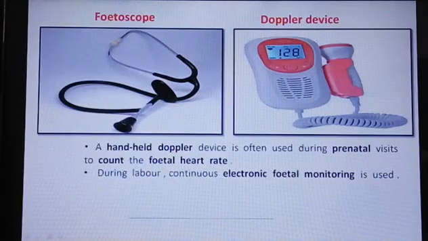During labor, continuous electronic fetal monitoring is also used. At the time of delivery, labor time, continuous electronic fetal monitoring is done. So up to childbirth, you have to monitor the fetal heart rate. That is very important. Okay, so thank you. The third lesson is completed. Thank you.